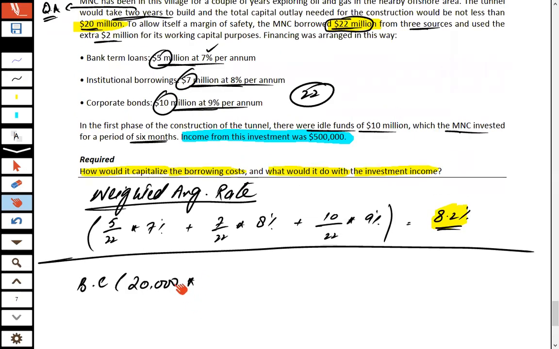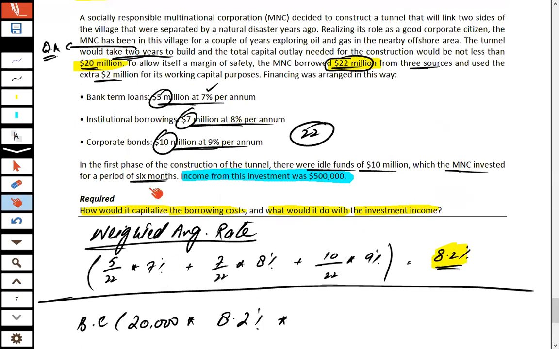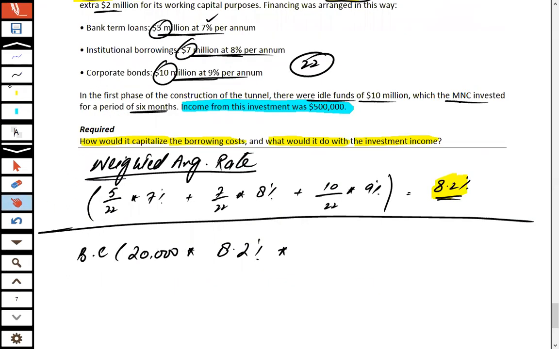The related amount is 20 million multiplied with the weighted average rate, into the construction time period of 2 years. So we calculate the borrowing cost for 2 years, and the total amount is 3,280.